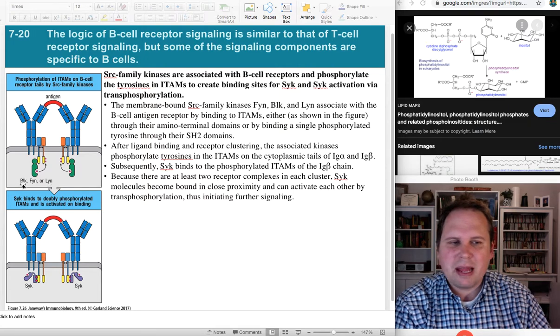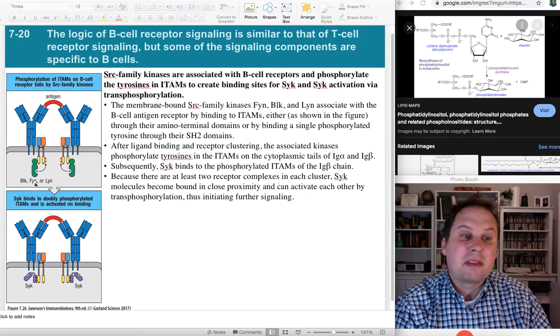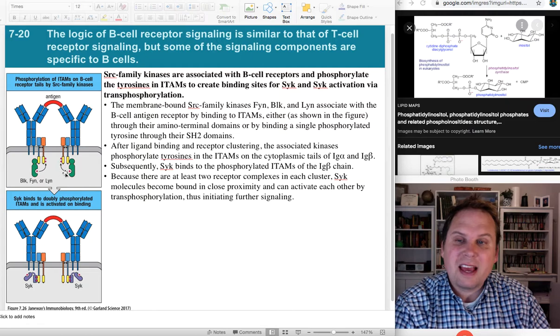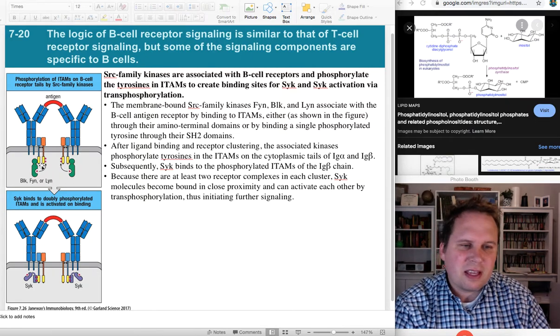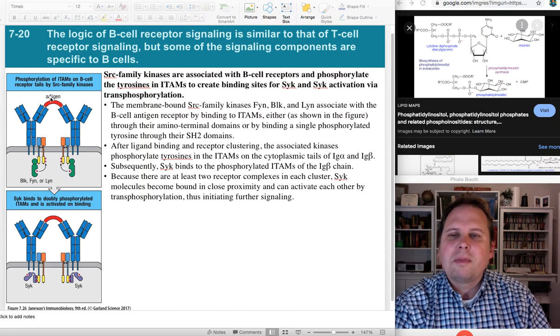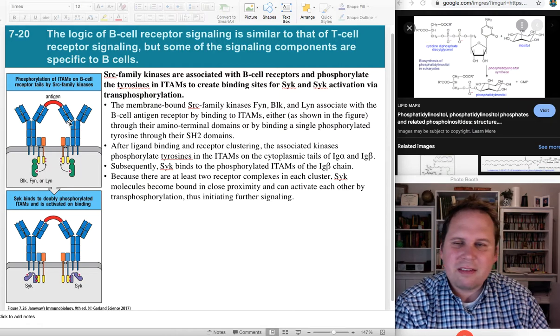These are kinases that are okay at phosphorylating their own ITAMs, but they're much better at phosphorylating the other one. And the more of these you get together, the more phosphorylation you're going to get. So by joining multiple B cell receptors together on an antigen, you can get a whole lot of phosphorylation.